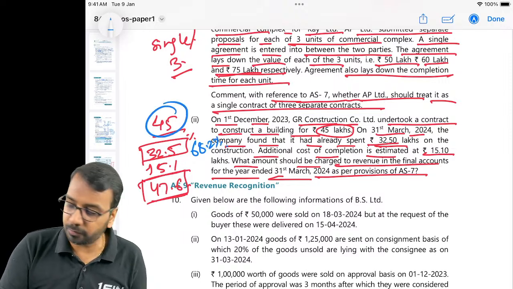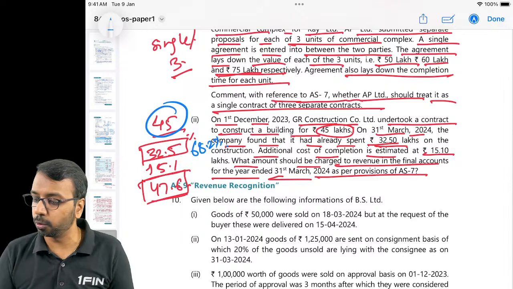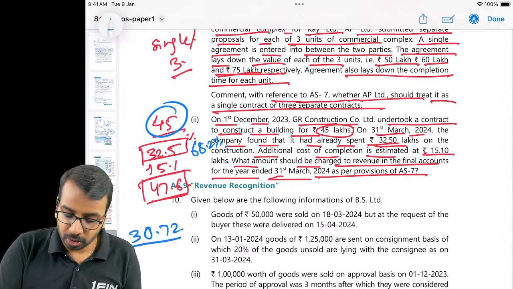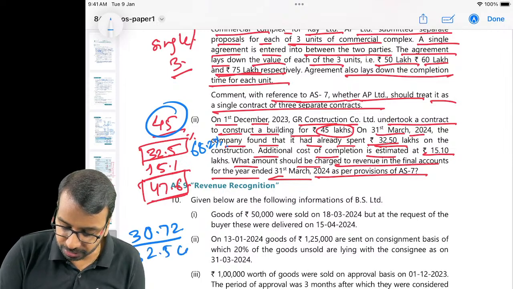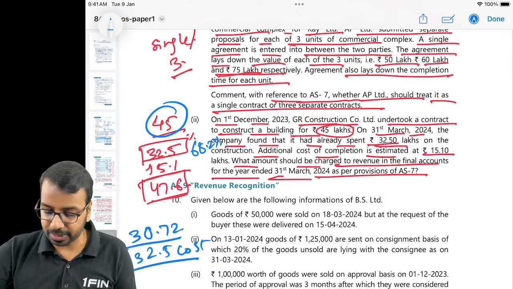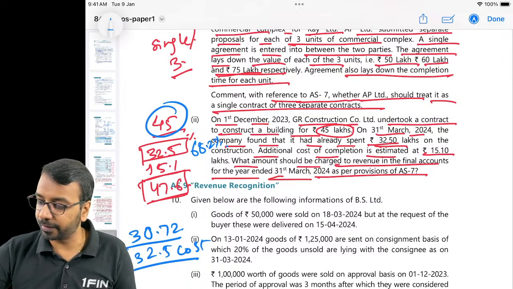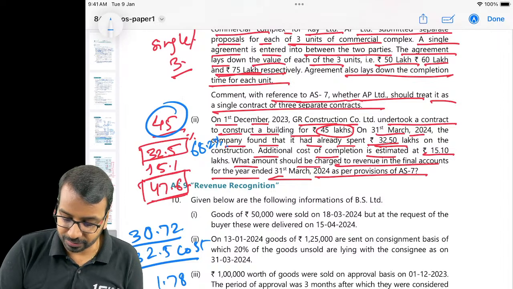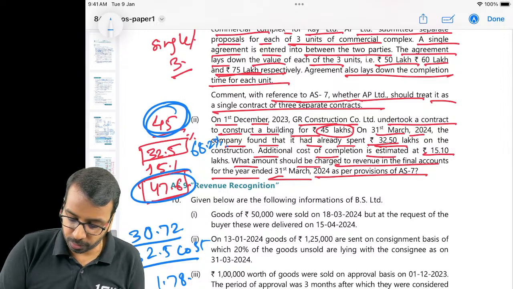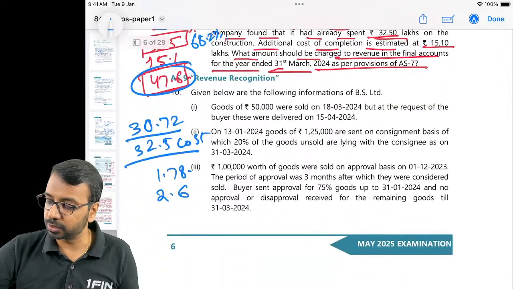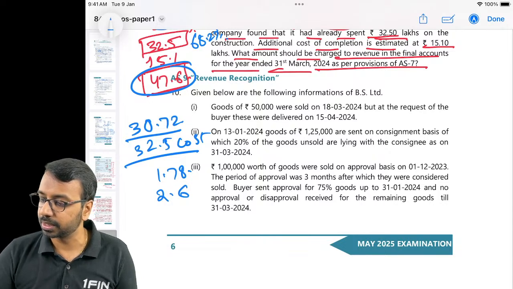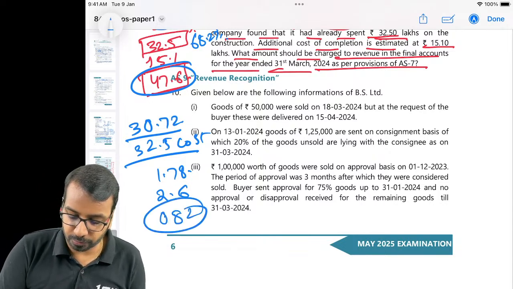68.27%. So out of 45 lakhs, if I do 68.27% of 45 lakhs, revenue should be recognized of 30.72. Then cost of 32.5 should be recognized. How much is the loss? 30.72 minus 32.5, loss is 1.78. How much is the total loss? 47.6 minus 45, 2.6 is the total loss. So minus 2.6 plus 1.78, 0.82 of provision is required.